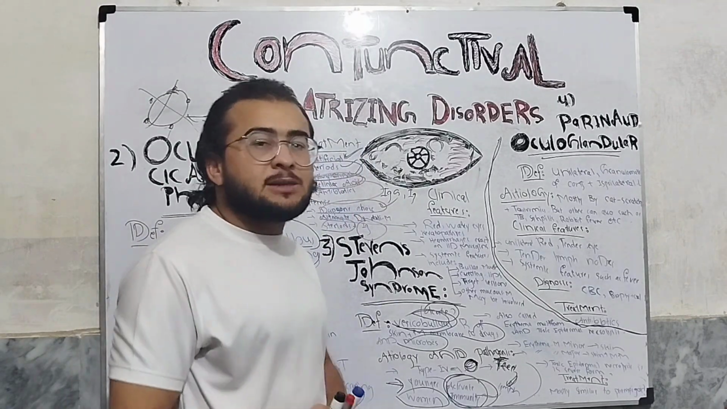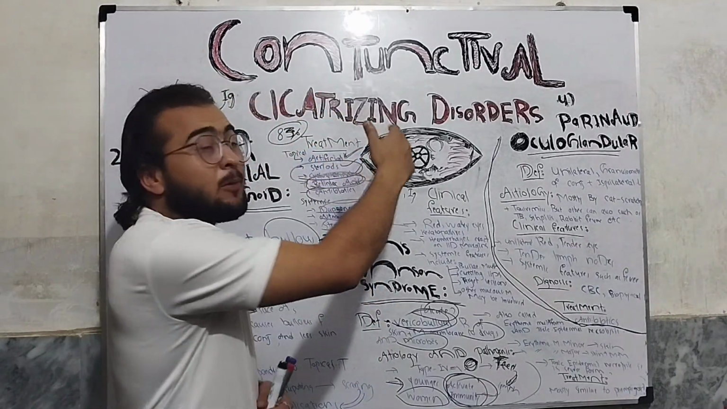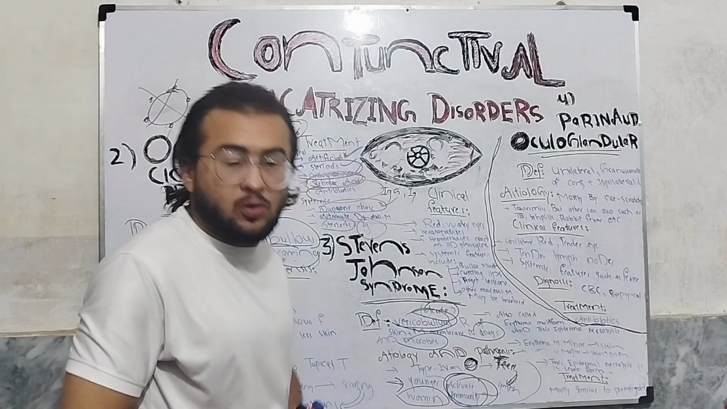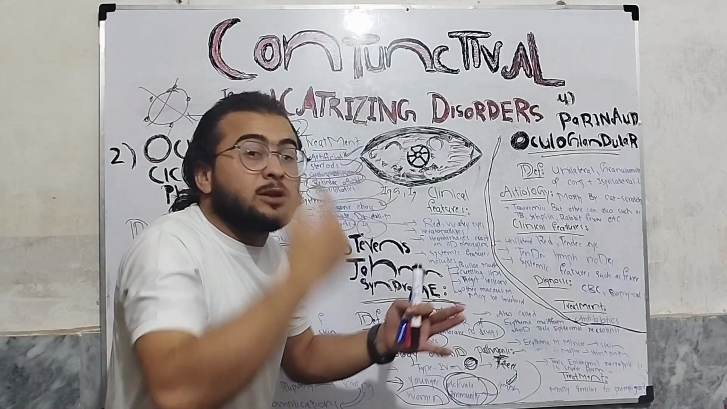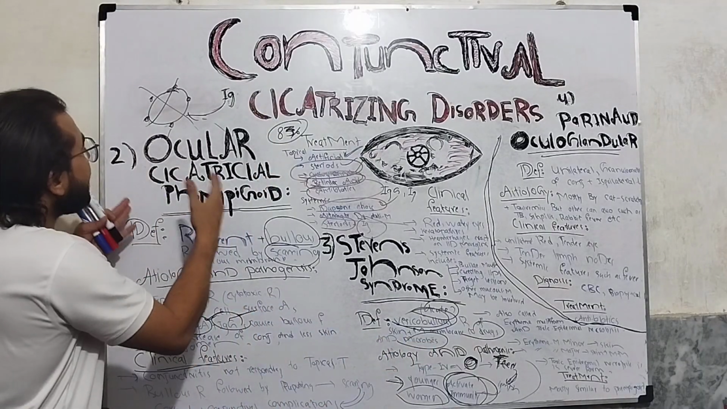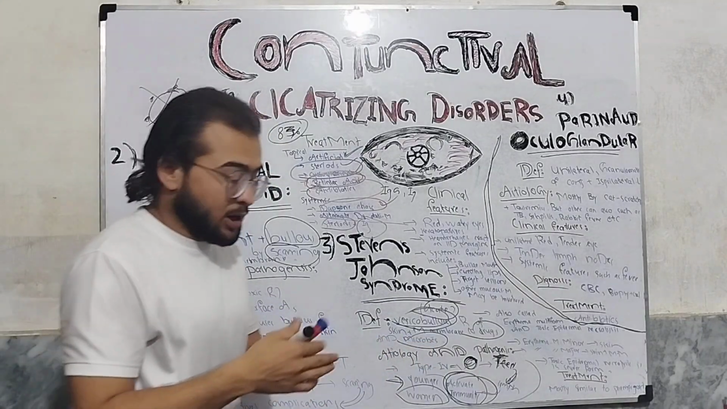As previously we have discussed the first type of conjunctival and corneal cicatrizing disorders, okay? So now we will discuss other types of conjunctival and corneal cicatrizing disorders. The second one is ocular cicatricial pemphigoid.